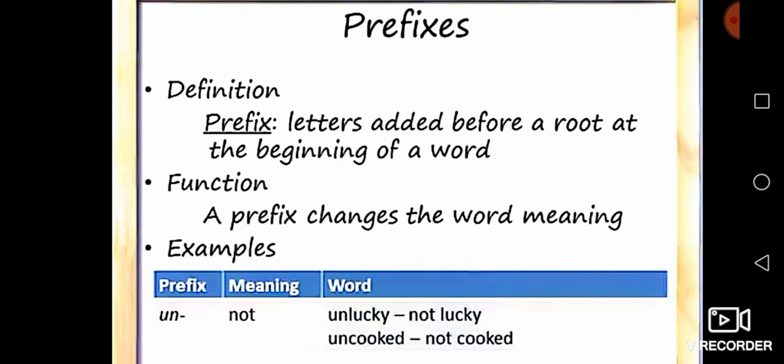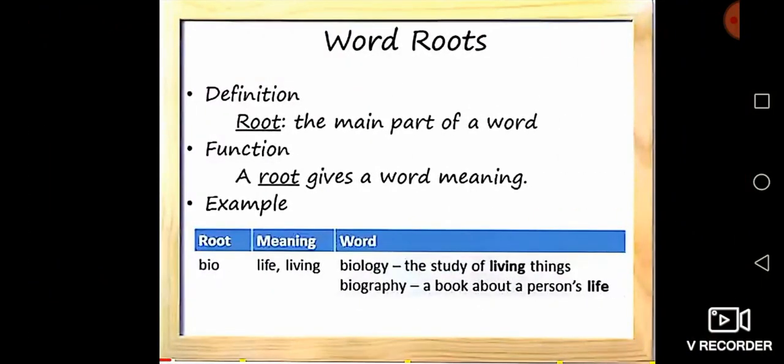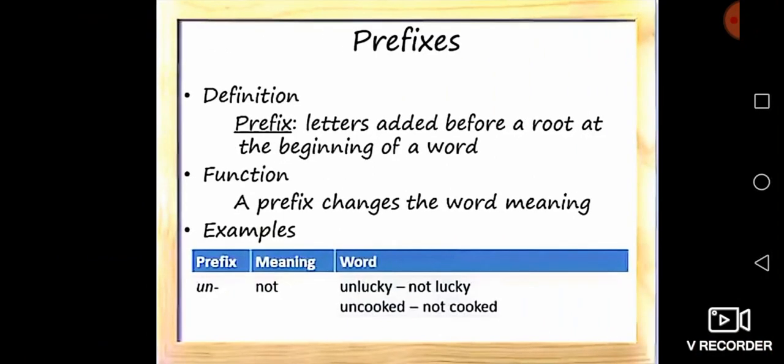I think you already know what a root is. Root means the main part of a word. Did you understand? Prefix means letters added before a root at the beginning of a word.